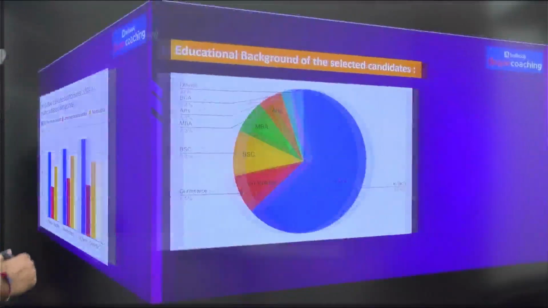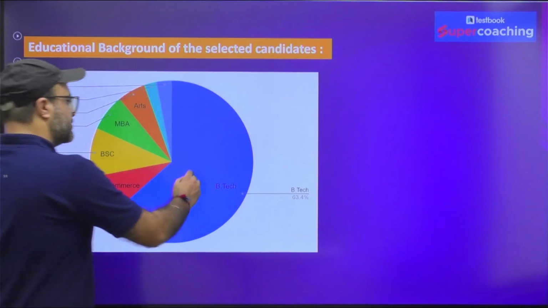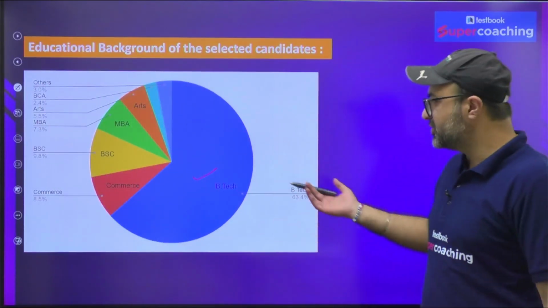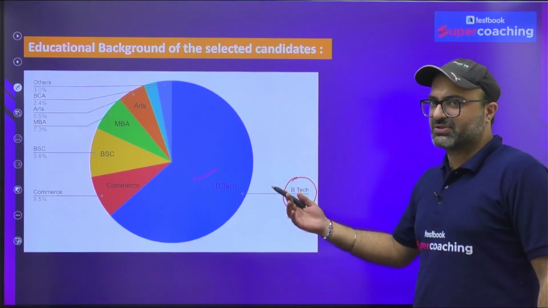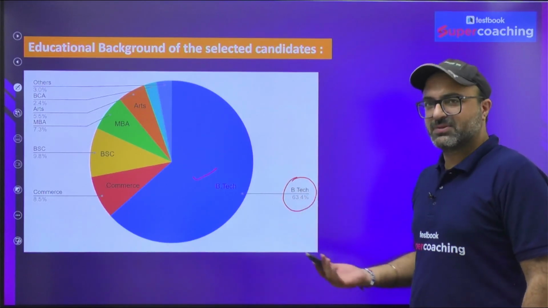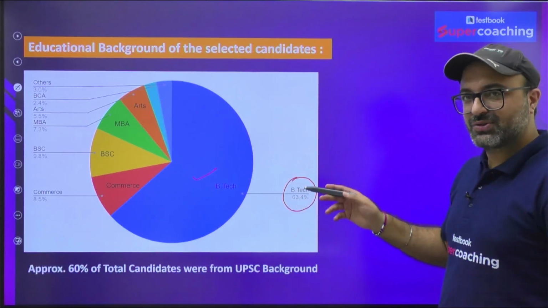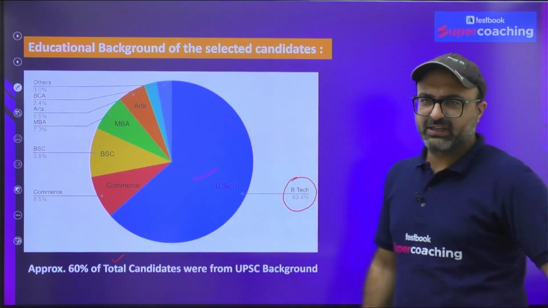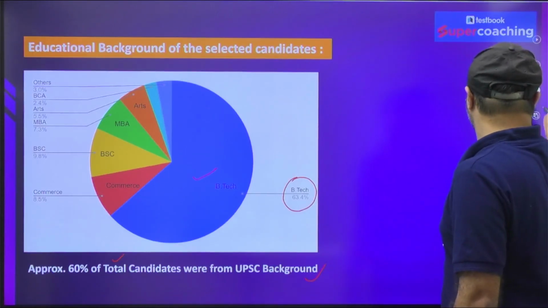One more thing I would like to add, the students who have cleared the exam, if we check out their background, majorly students who have done BTech or engineering students, they manage to clear this examination. On an average, every year, more than 60% students who clear this particular exam are engineers. And there is one more catch. Out of the finally selected students, approximately 60% in the last 3 years, we have witnessed that they were from UPSC background. Why? The UPSC background students, they have a good chance.